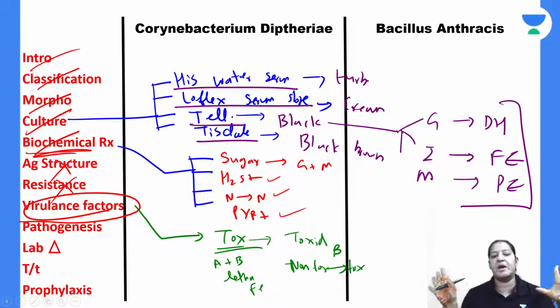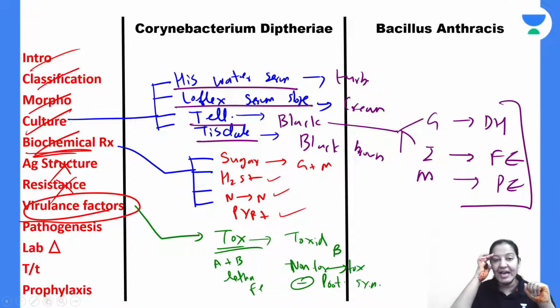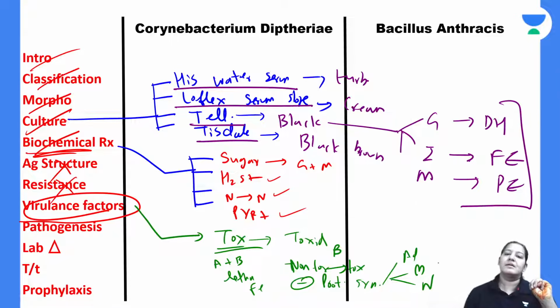I taught you everything about the toxin. And what is the mechanism of action of toxin? It inhibits protein synthesis in the body. It acts on 3 organs. So basically, it acts on the adrenal, the heart, and the nerves. The toxin damages 3 organs in the human body. That is all about virulence factor.